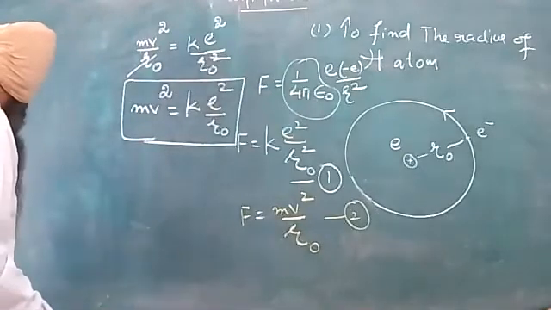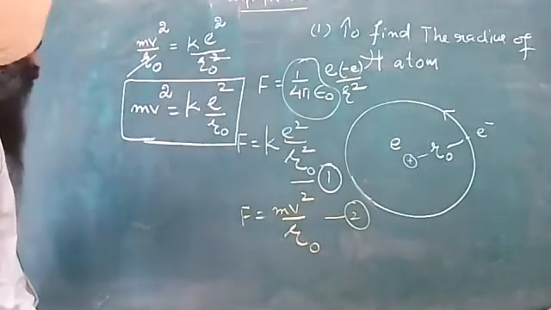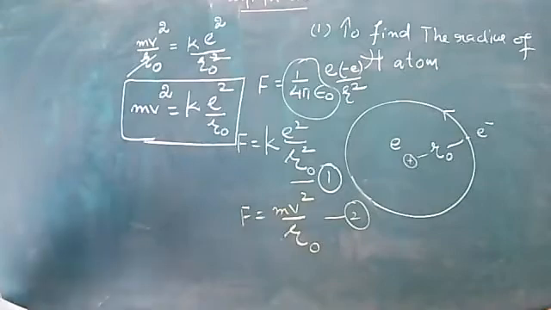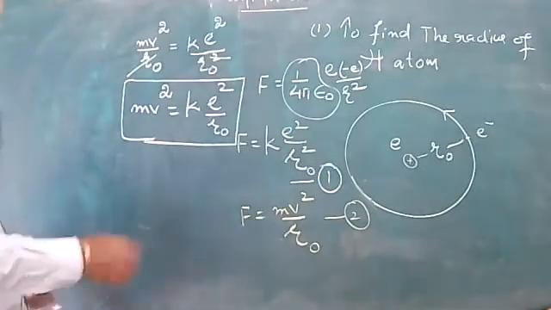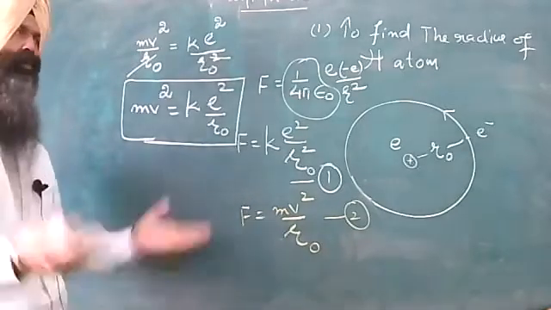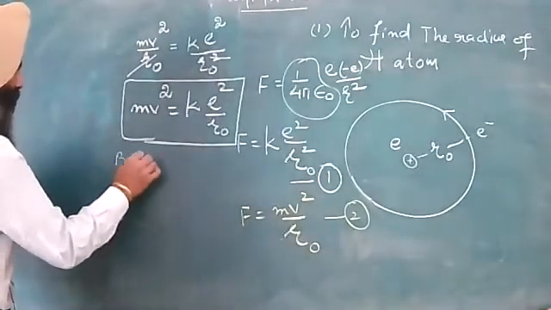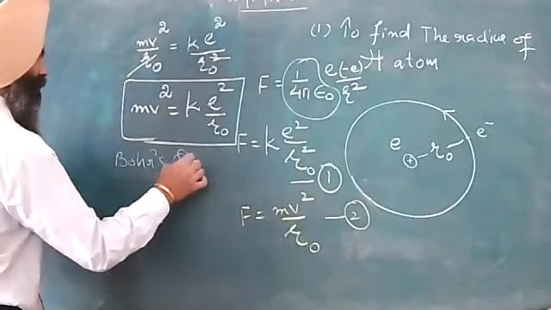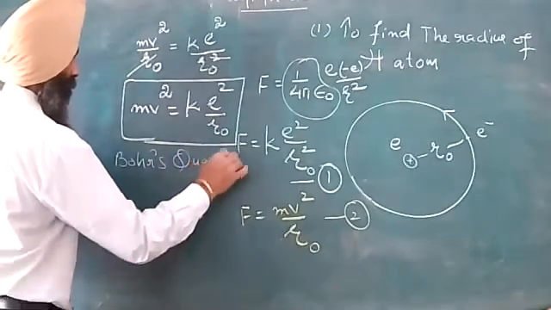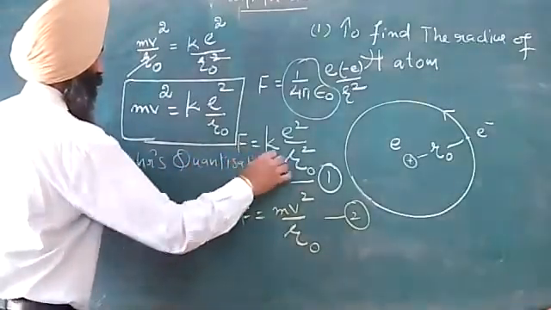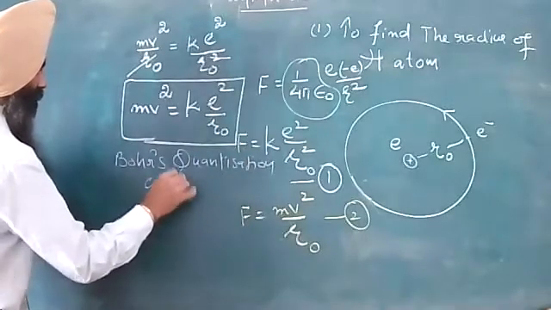Now, dear students, let me focus on another important concept regarding Bohr's quantization condition.